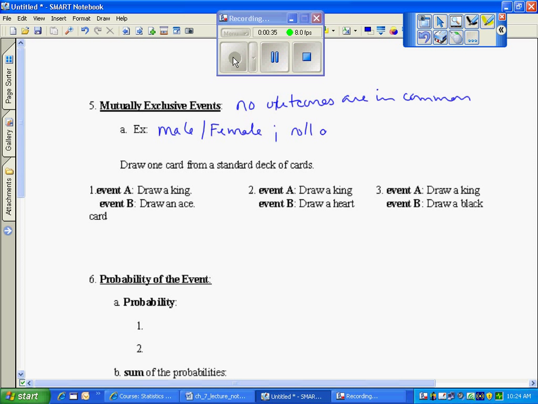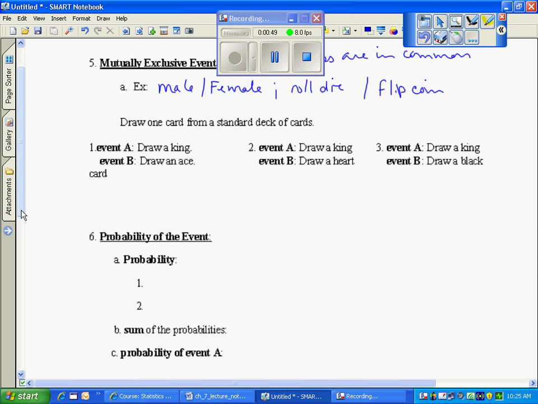Rolling a die. You're just going to get one of the values. You can't have two show up on a single die, as in flipping a coin. You're either going to get heads or tails, you can't get both. So if one card is drawn from a standard deck of cards, a standard deck has 52 cards. There are 4 what we call suits, and in each suit there are 13 cards, i.e. 4 times 13 is 52. The 13 cards range from the ace, the king, the queen, the jack, 10, and so forth, all the way down to a 2. We call the king, queen, and jack face cards because they have a face on them.